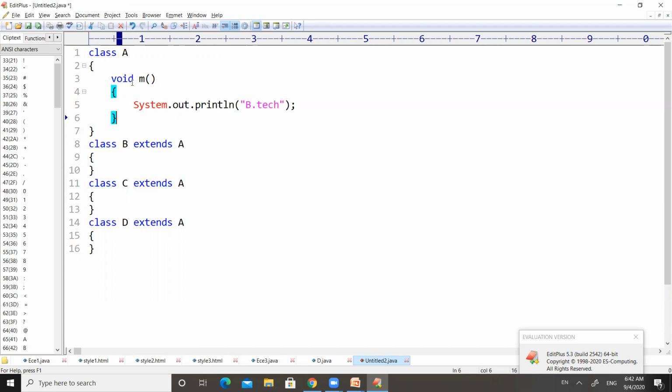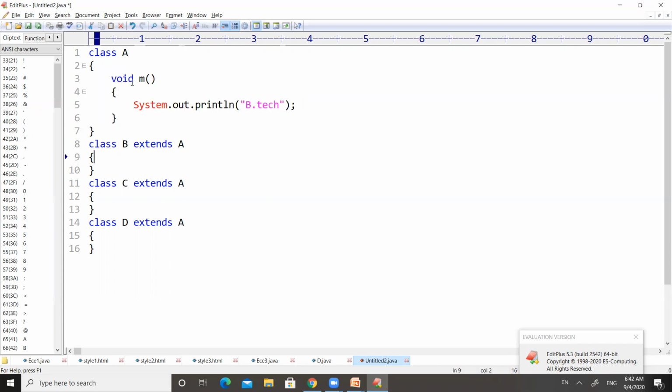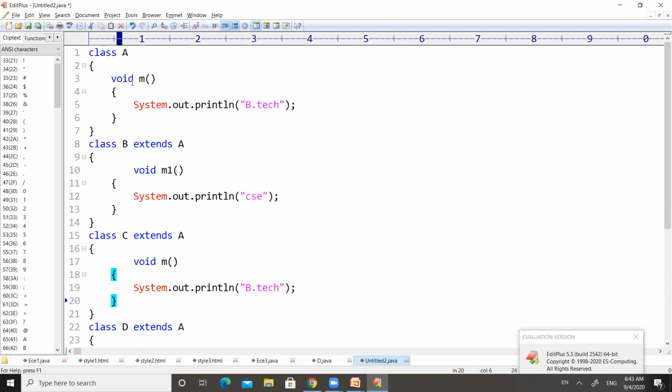I'm going to copy the entire method so that it will be very easy to paste in each and every class. Control C, now Control V. Here I'm going to take a method called M1. It will print CSC. I'm going to write one more method called M2.